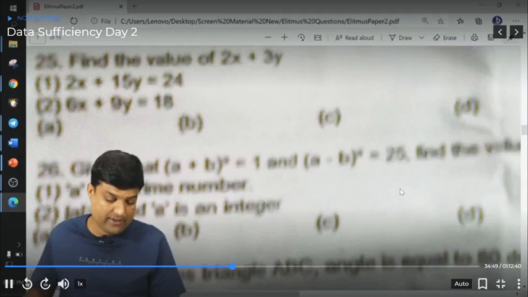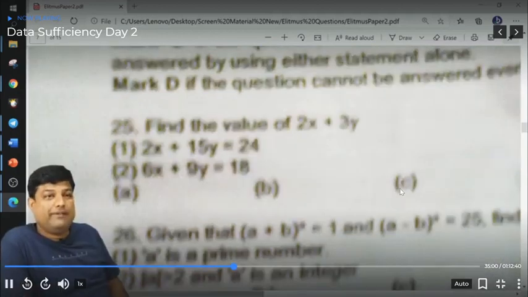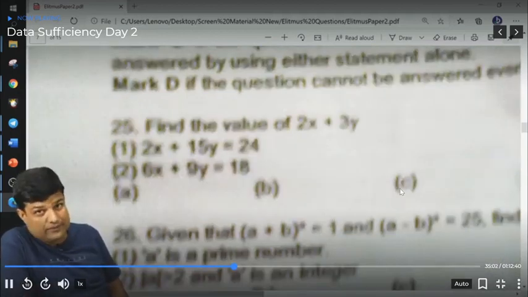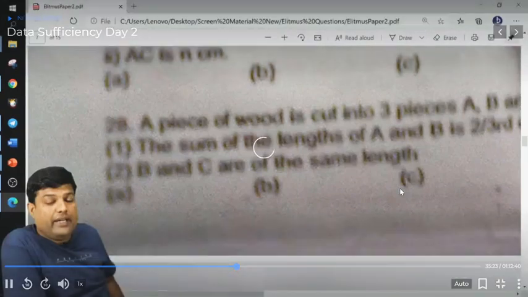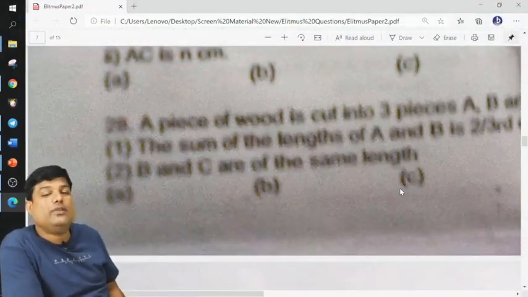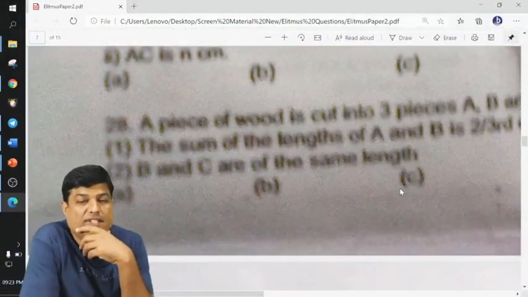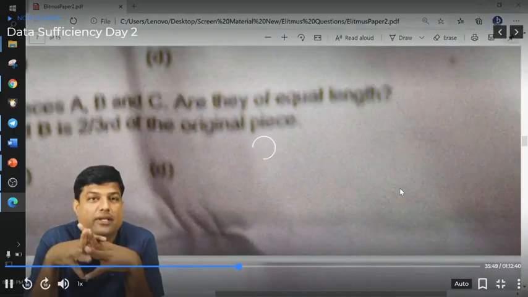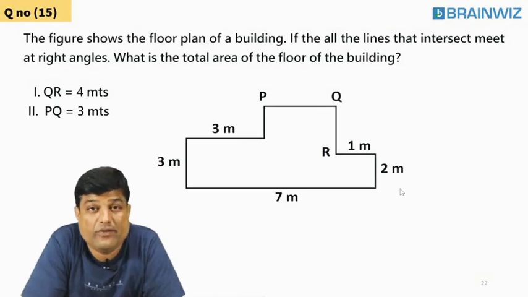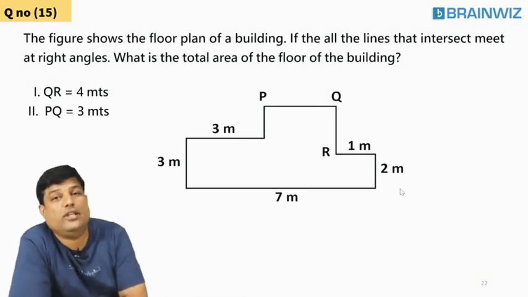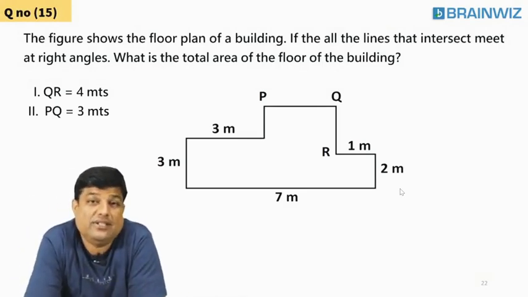Done this question yesterday. 2x plus 3y. Have you done? Hi, everybody. It has been told a piece of wood is cut into 3 pieces. You can see the screen now. This was again given in Infosys. The question which you can see on the screen was given in Infosys last year in 2019.